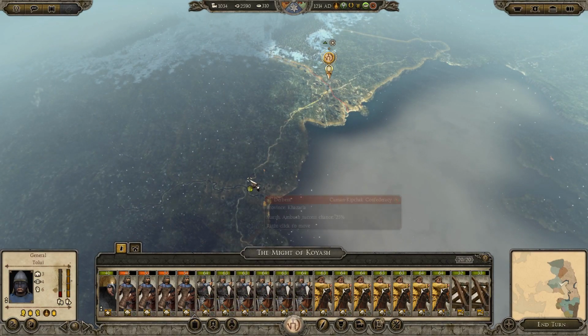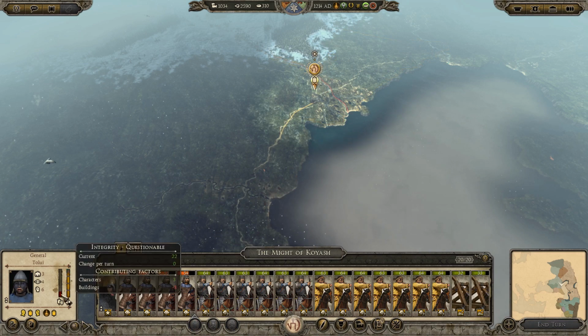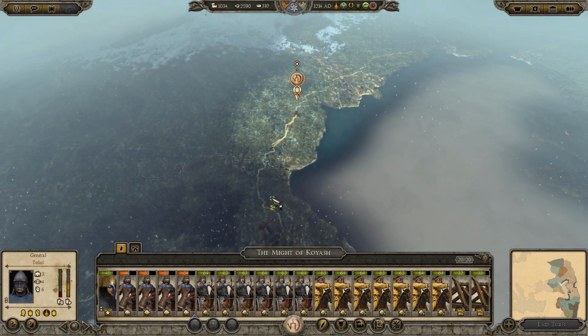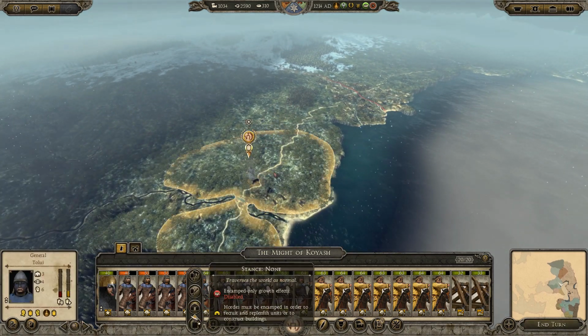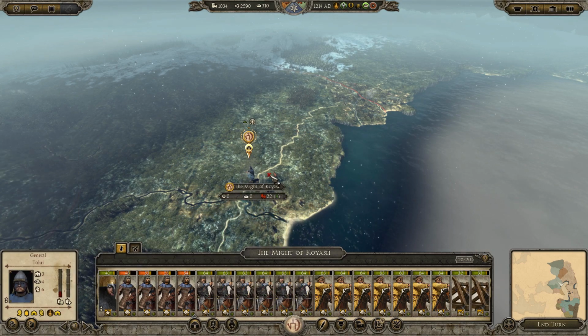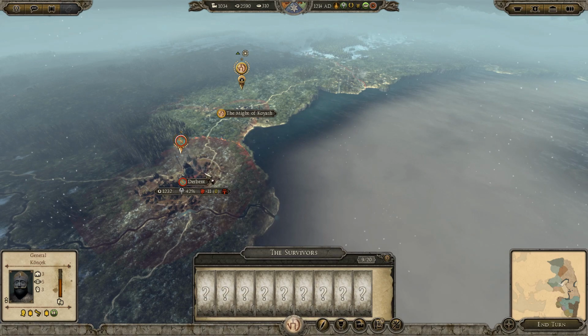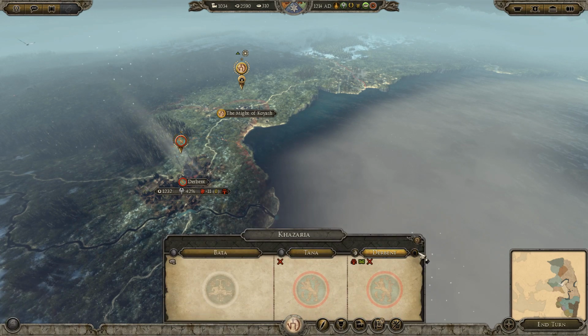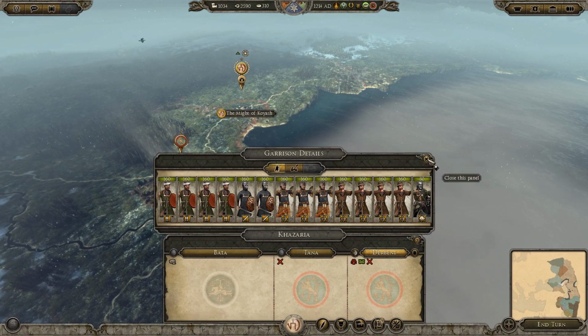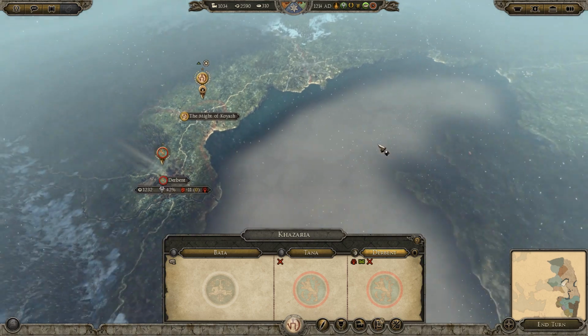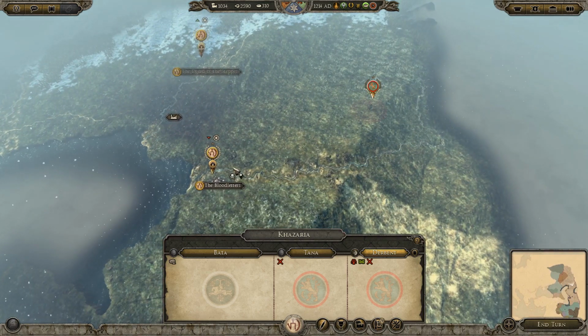So let's go ahead and get a move on. How is his integrity? 0. If we encamp, is it better, though? Is that all? Yes, it's +4, so that's actually pretty good. And it looks like the Cumans have a small stack in here, plus the garrison, which is a decent garrison. Nothing too crazy, though.